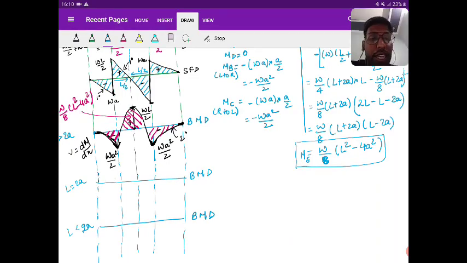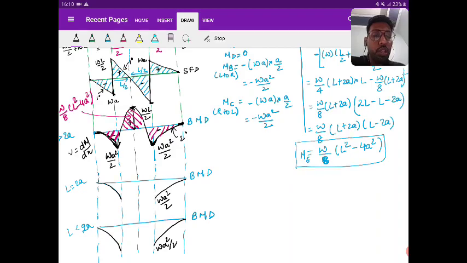So first let me draw that part from both sides. This value is WA square by 2, WA square by 2, WA square by 2, WA square by 2. Okay. So this we have drawn.